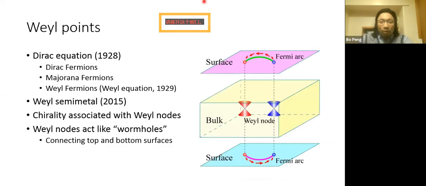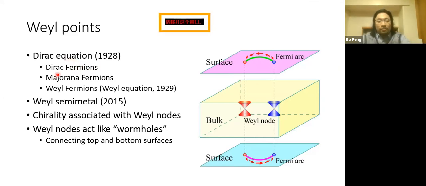Another thing is about the Weyl points. We know these topological features, these Weyl points, have been observed in our phonon dispersion. If we solve the Dirac equation, there are three solutions.